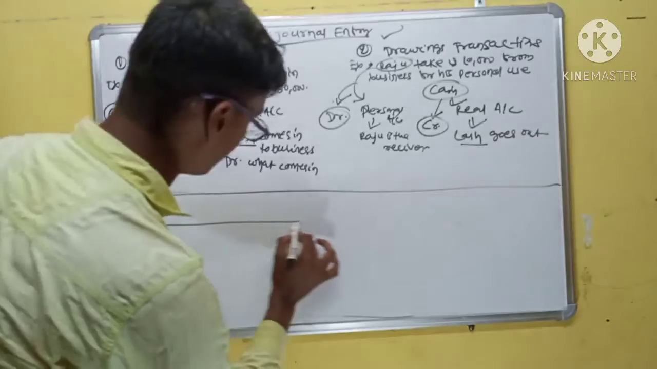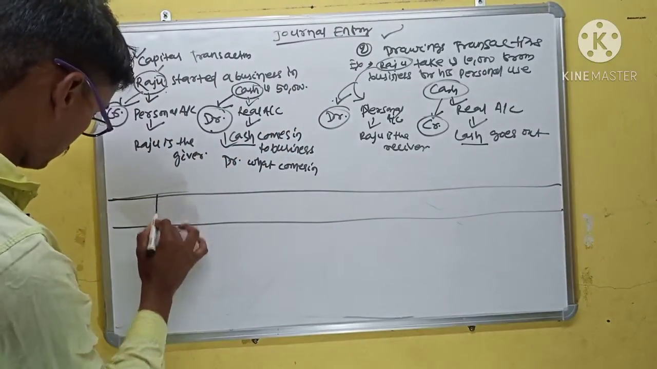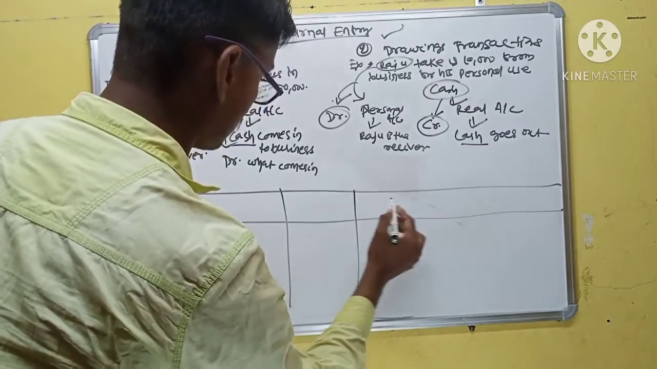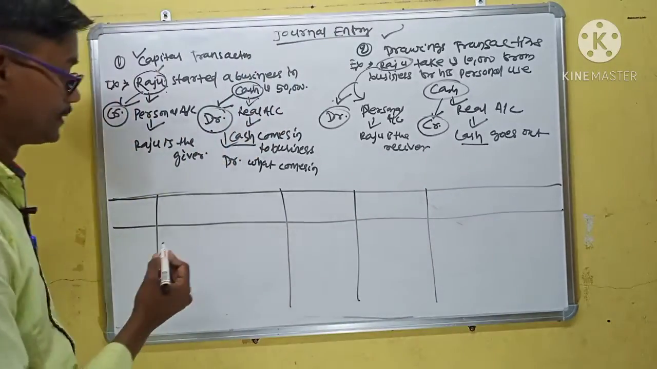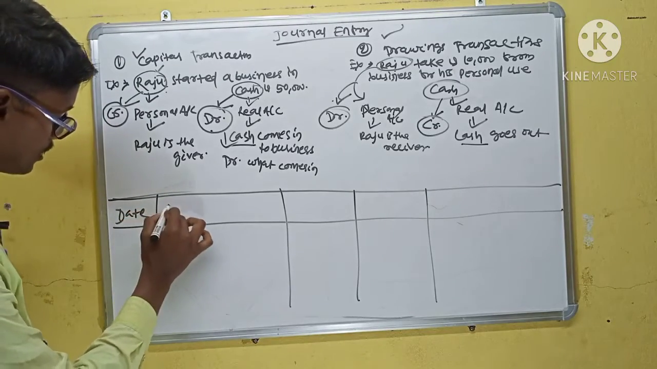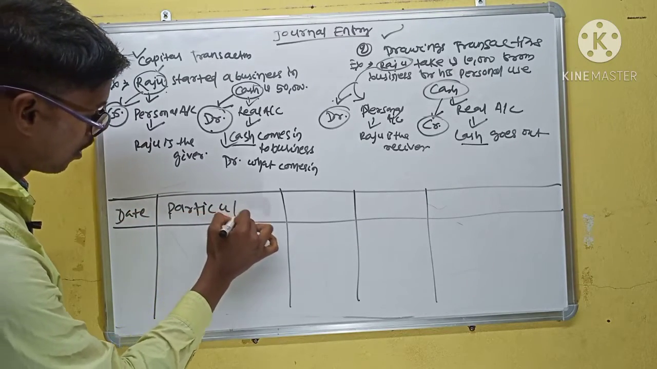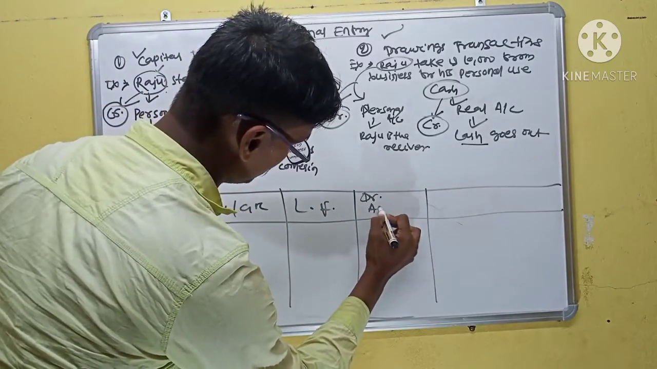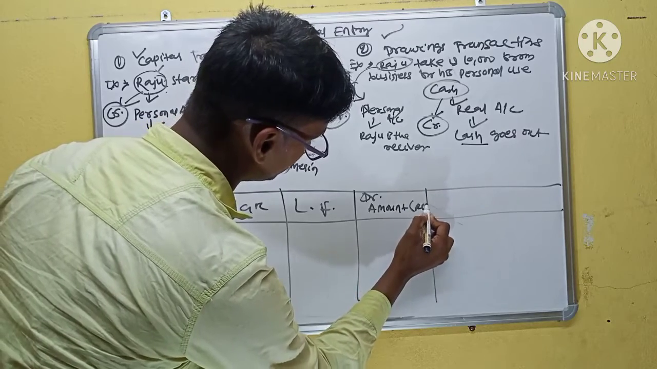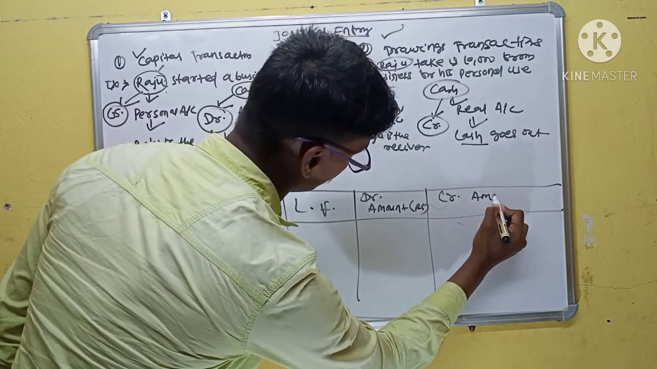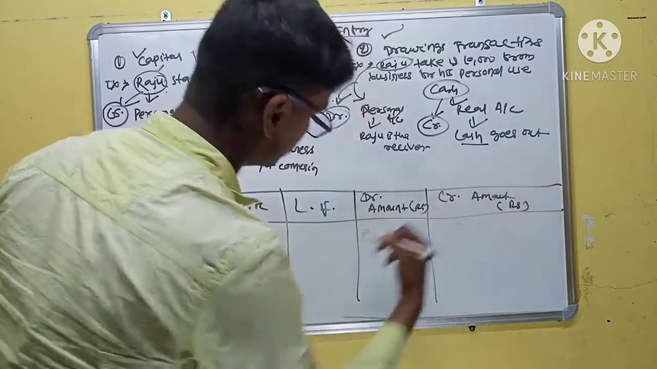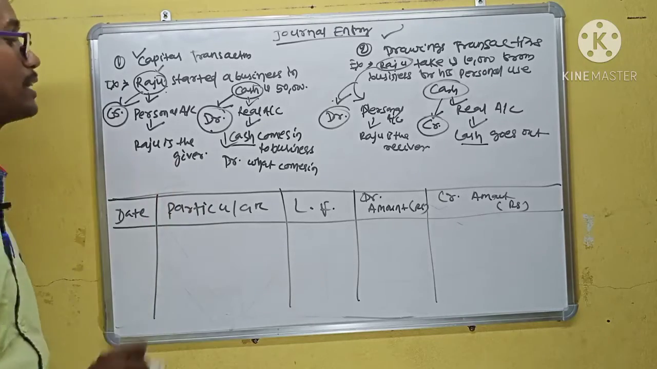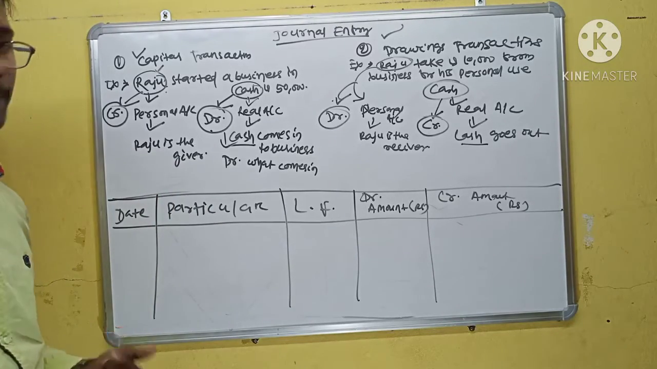Draw the format of a journal entry. First column is date. Second is particulars, then ledger folio, debit amount in rupees, and credit amount in rupees. First we fill the date column, the date on which the transaction happened.